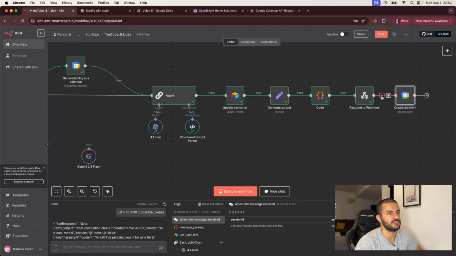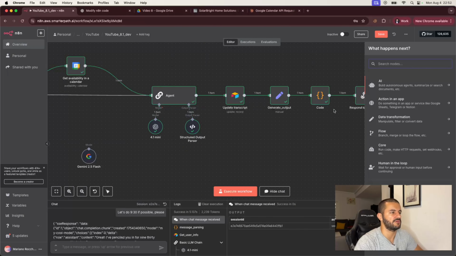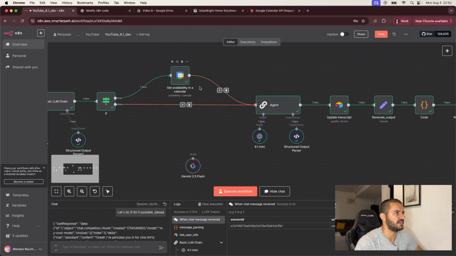So we have to set here another if, like if they confirm, and we have to set it up here in the agent. But this is basically how you would integrate the calendar to check the availability. As we've seen, we can actually get the availability. We can just get all of the events in a specific time frame, and from that have the agent derive which ones are available and which ones aren't, and offer them in the conversation.